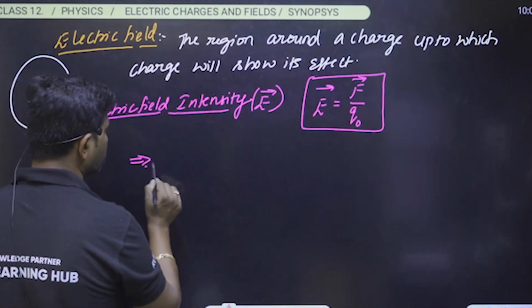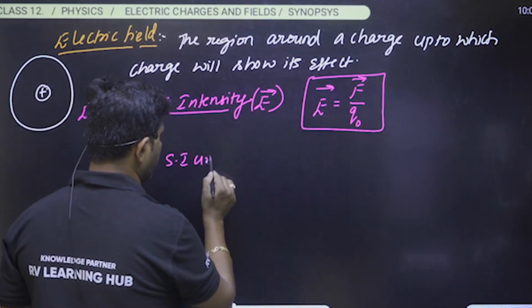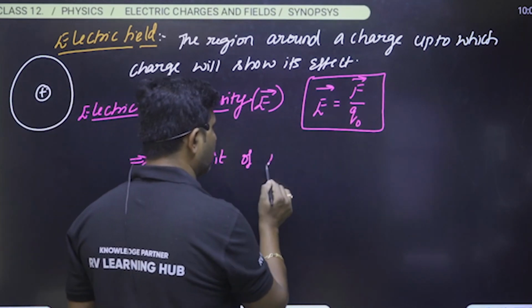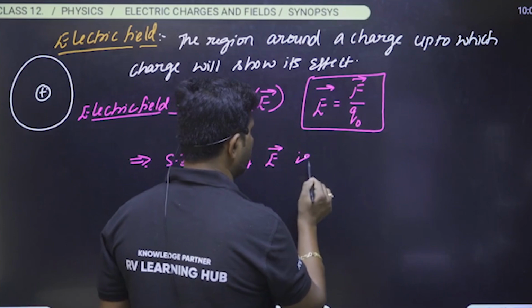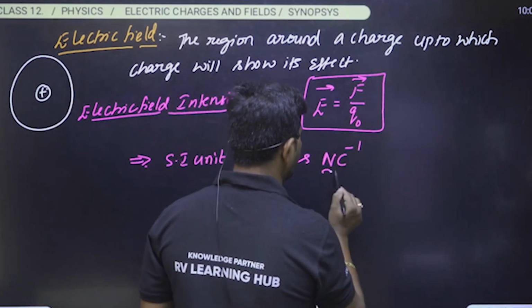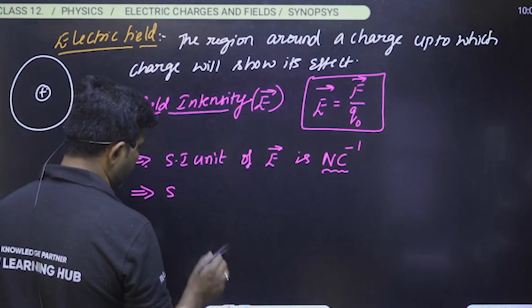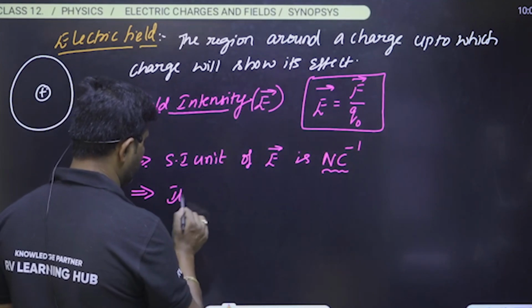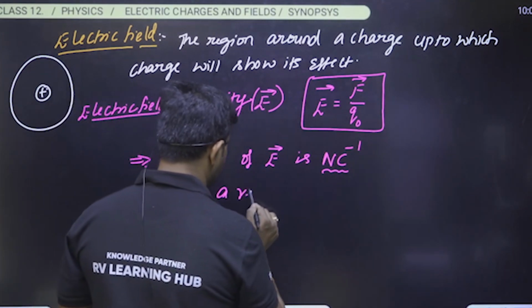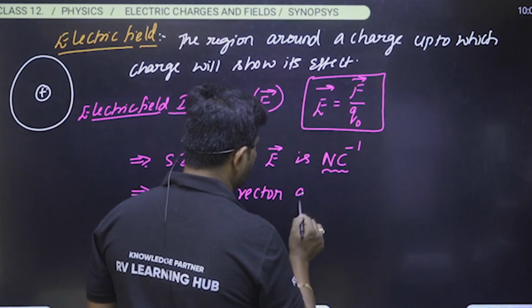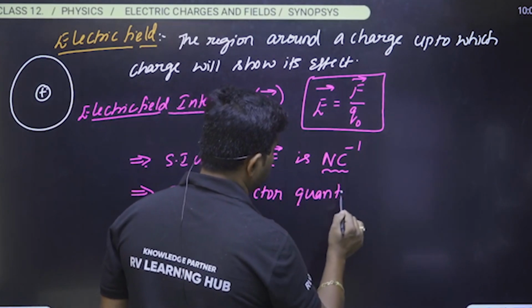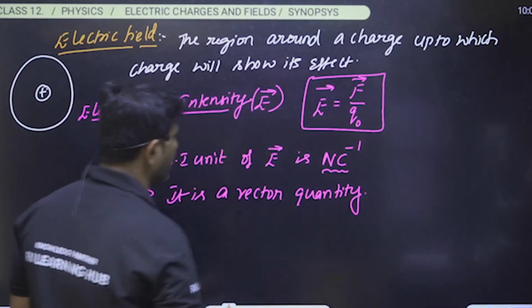The SI unit of electric field intensity is Newton per Coulomb. And observe this, it is a vector quantity. Electric field intensity is a vector quantity.